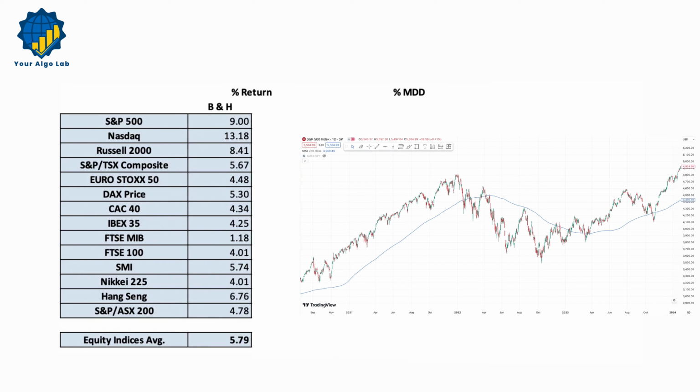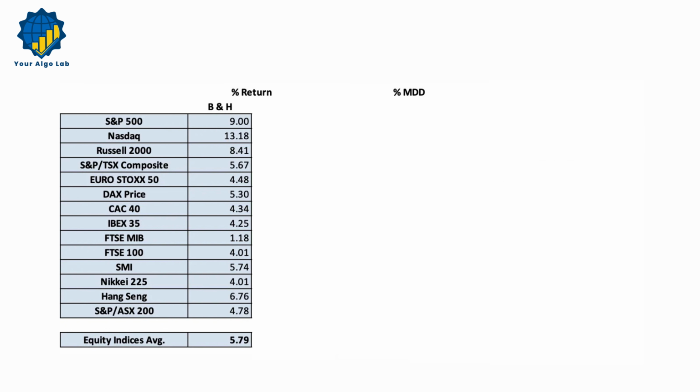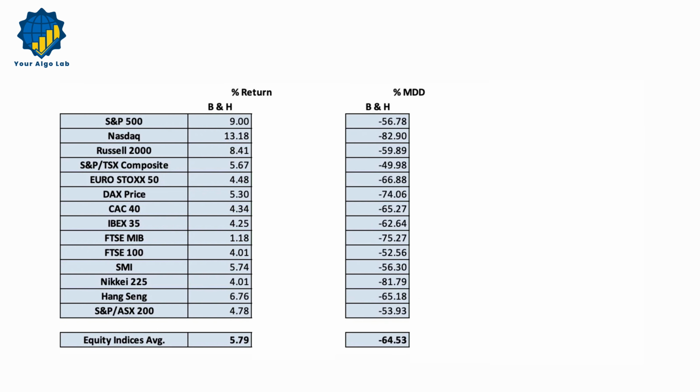Maximum drawdown is used to assess the risk of an investment by representing the maximum observed loss from a peak to a trough in a portfolio before a new peak is achieved. In simpler terms, it shows the largest drop in the value of an investment from its highest point to its lowest point. Here is our table of maximum drawdowns for the buy and hold strategy. For example, during the testing period, the S&P 500 experienced a maximum peak-to-trough loss of 56.78%. The Nasdaq saw a peak-to-trough loss of 82.90% during the dot-com bubble.